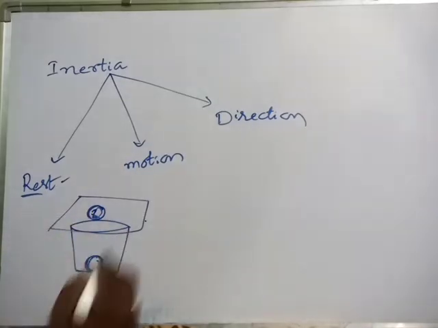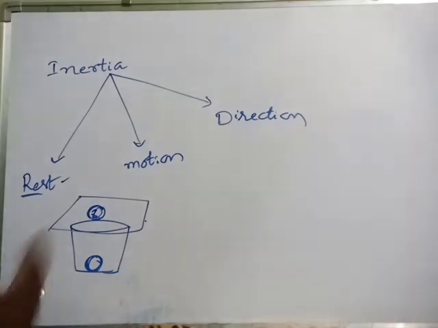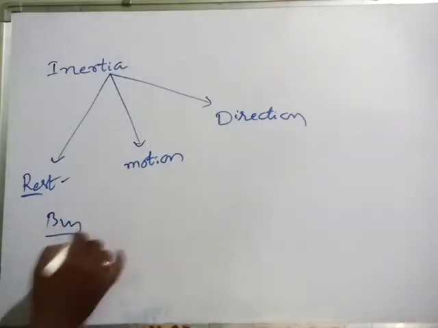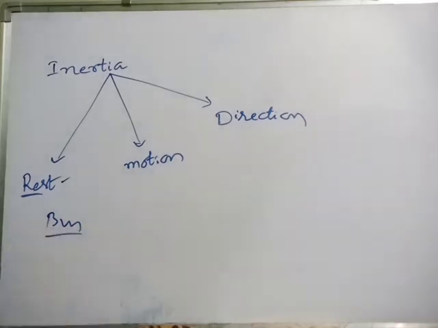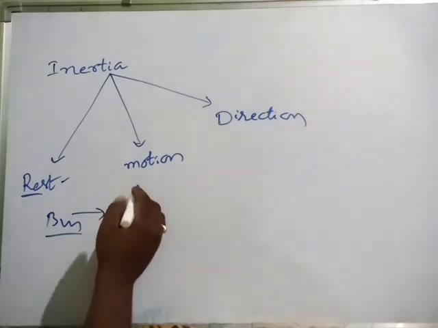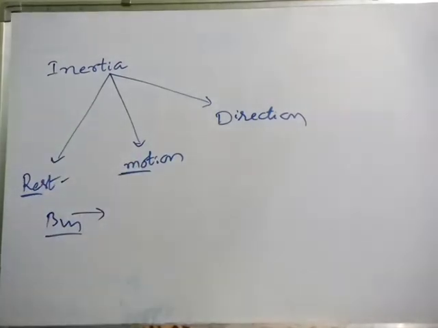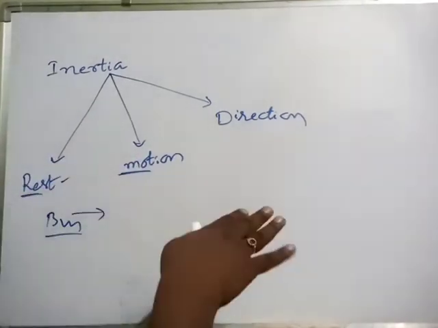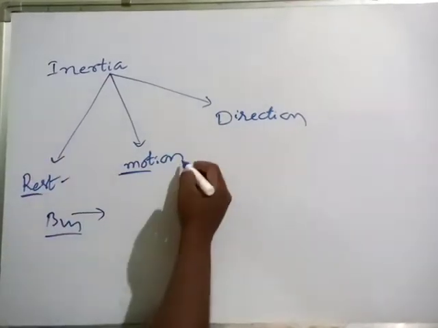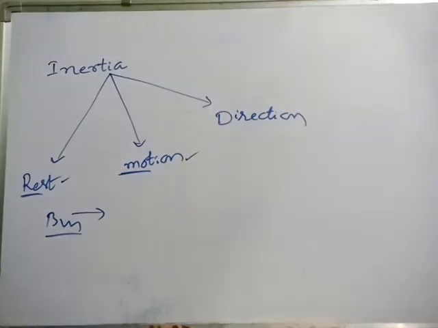Several examples are there. A person is standing in a bus, and suddenly brakes are applied. The person starts to move forward due to inertia of motion, because the person was already in motion.